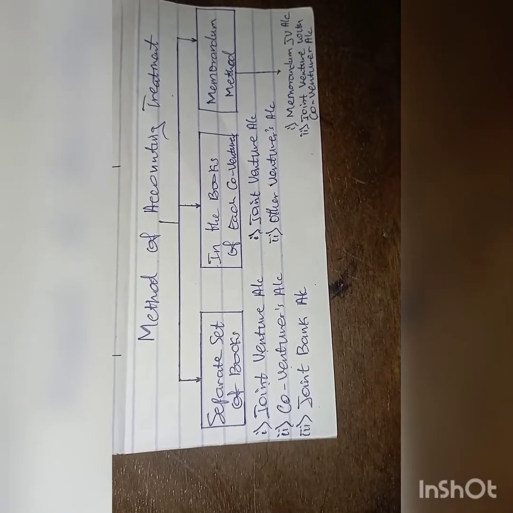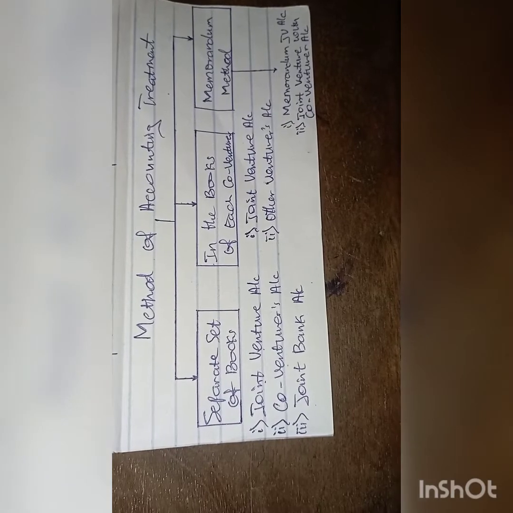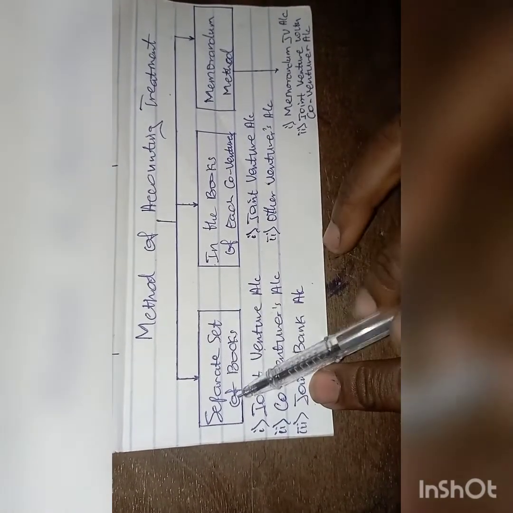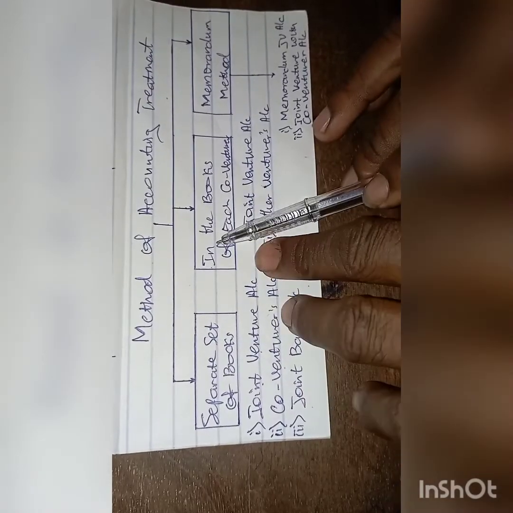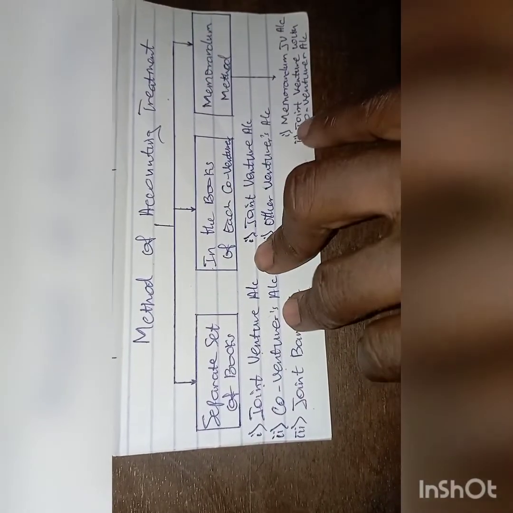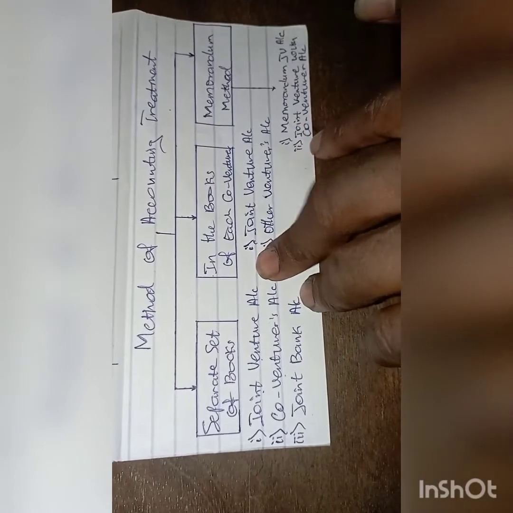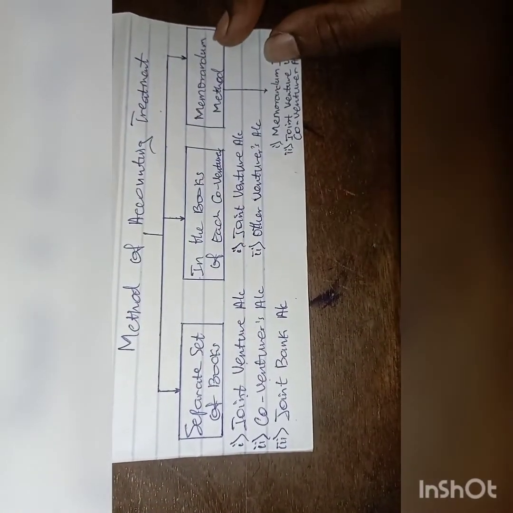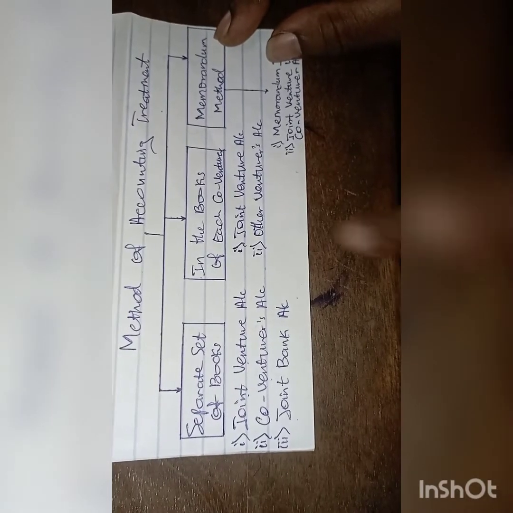So we have the method of accounting treatment. We have 3 methods. The first is the separate set of books. The second is the books of each co-venturer, and the next one is the memorandum method. These are the 3 methods we use in preparing joint venture accounts.